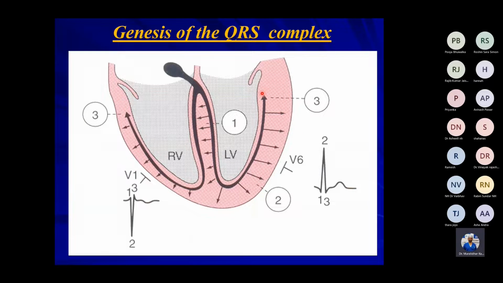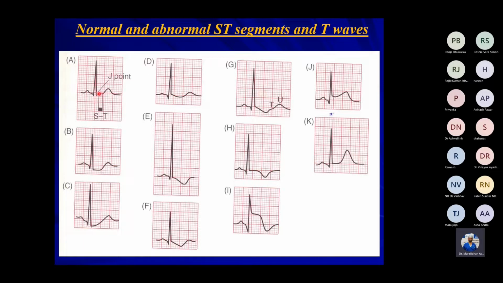And then the next thing is we should know about the ST segment. ST segment is normally isoelectric, and it is usually compared to the TP segment of the ECG. TP segment is invariably isoelectric. To be able to say that the ST segment is elevated or depressed, you can look at the TP segment and then say whether it is elevated or depressed. This ECG shows ST segment depression.